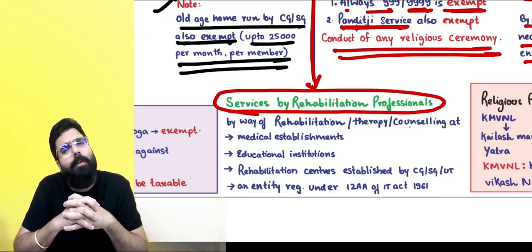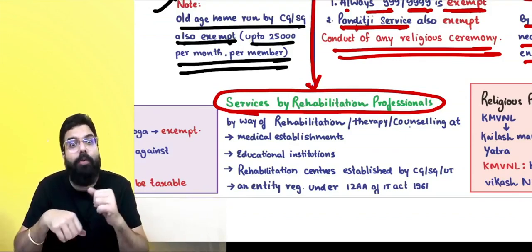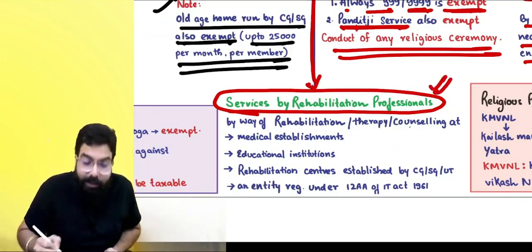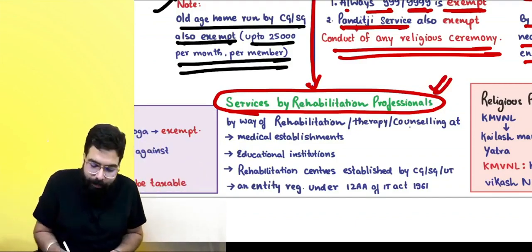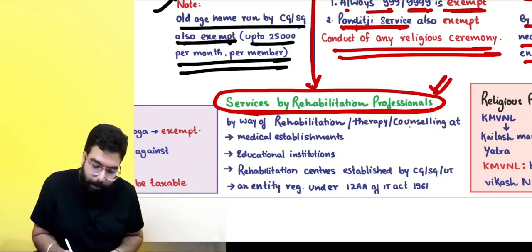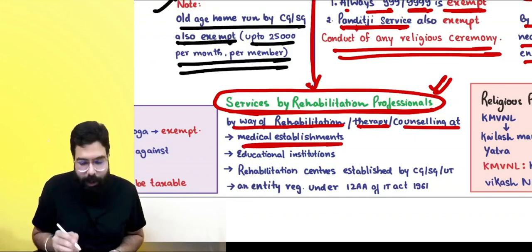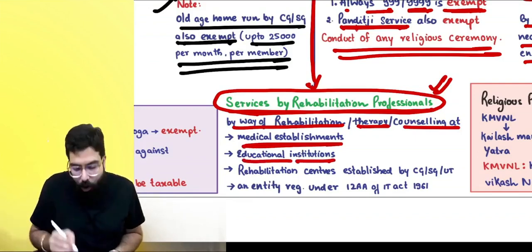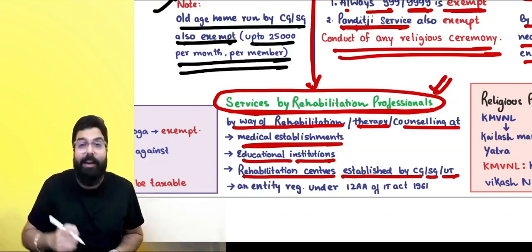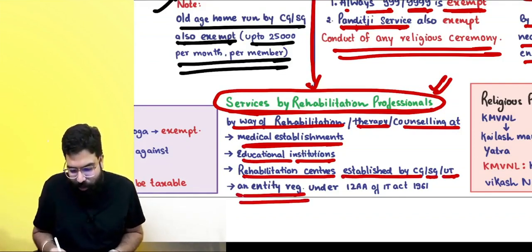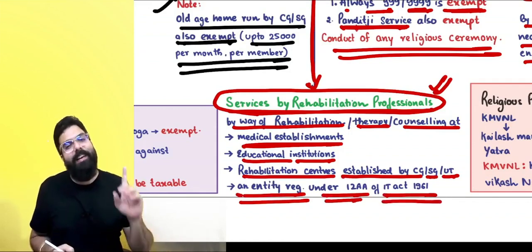Sir, these rehabilitation professionals, those people in rehab who are getting people back on track, are not doctors, but they are like doctors only, and hence the government told that services by a rehabilitation professional by way of rehabilitation, therapy, counseling at a medical institution or educational institution or rehabilitation center established by central government, state government or union territory, or at an entity registered under 12AA or 12AB of the Income Tax Act 1961 shall be exempted.